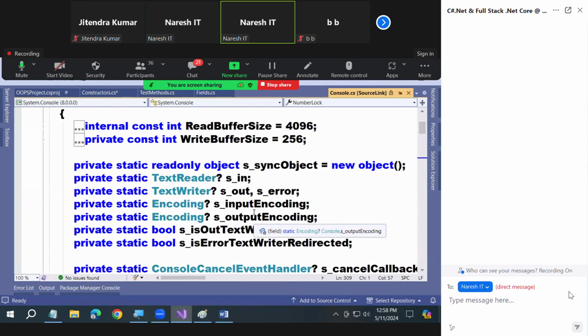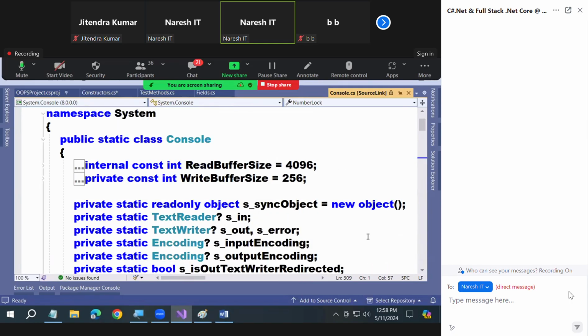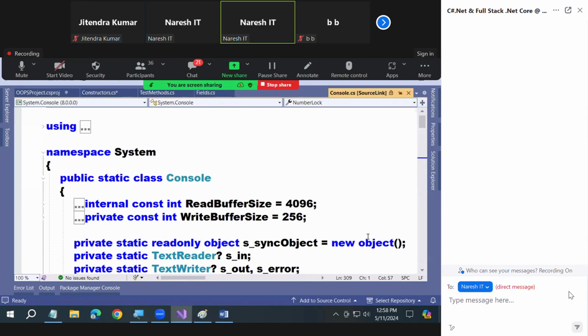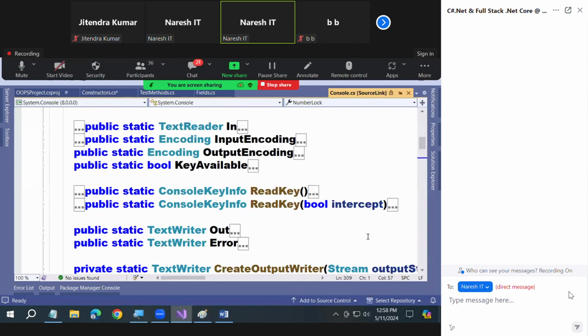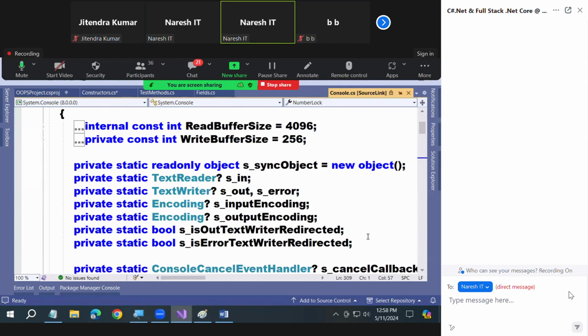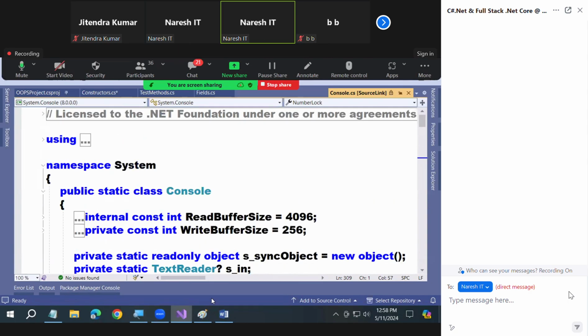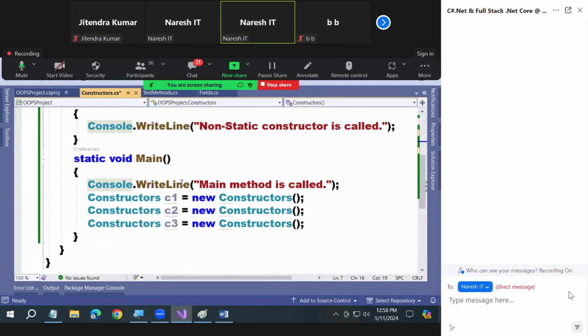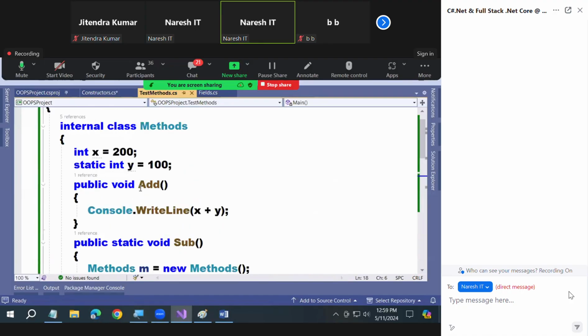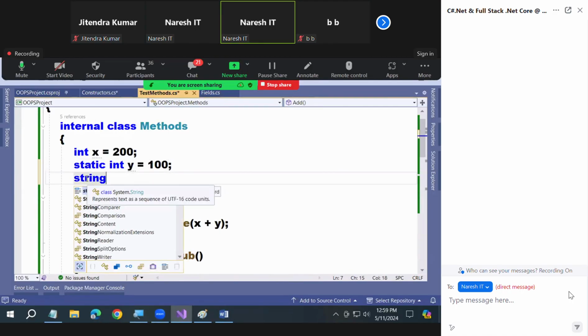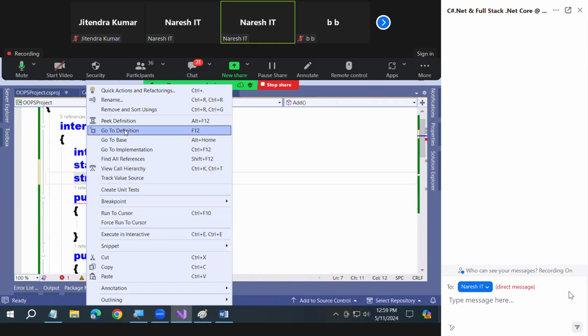And you see in this class, there is no constructor. Are you getting me or not? There is no non-static constructor present anywhere. Why? Not required. It is not required at all. In the same way, try to right click on the String class, guys. We use string. Right click on it and say Go to Definition.